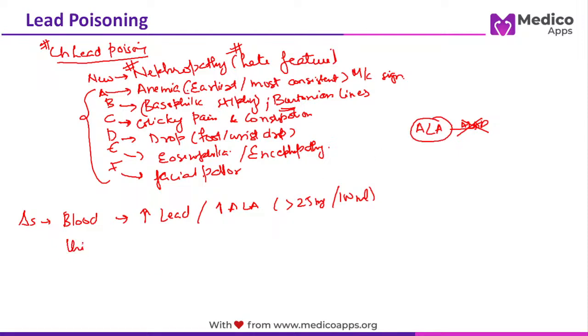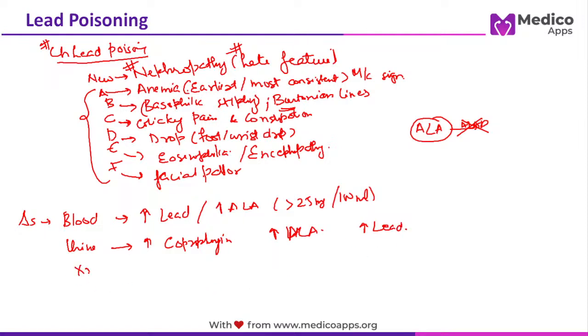Let's talk about urine. All the heme synthesis precursors will increase. So you will have an increase in coproporphyrin and also an increase in ALA in the urine. Also there will be an increase in lead in the urine. So all these things will be increased in urine.